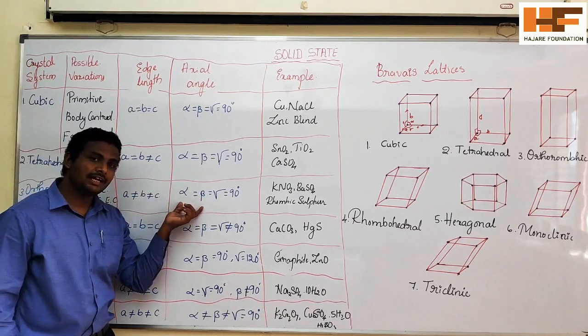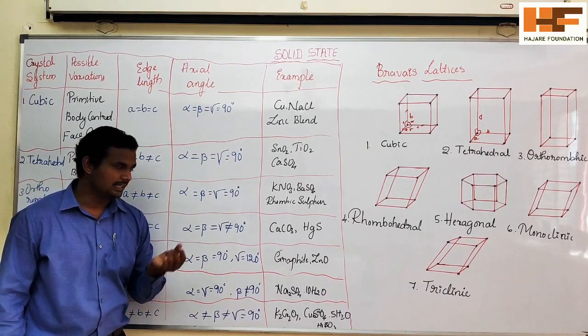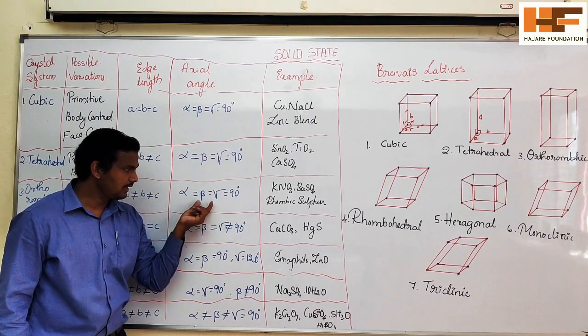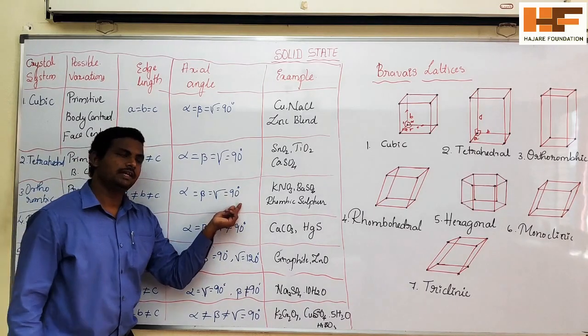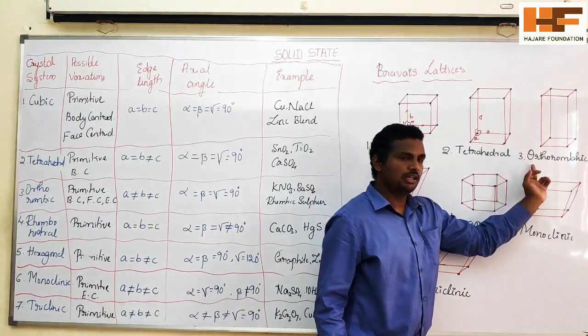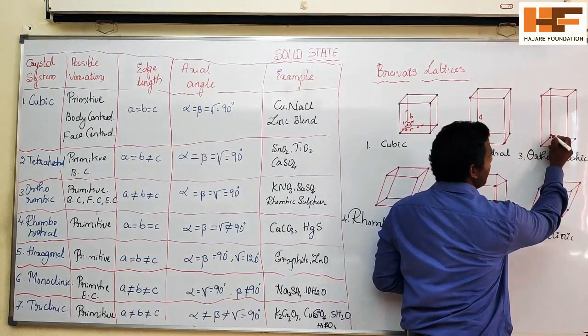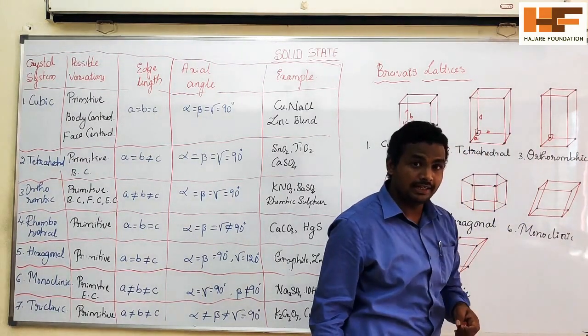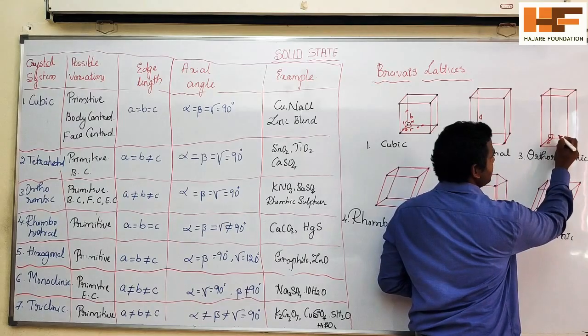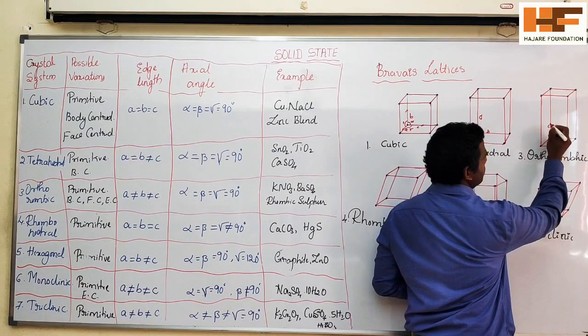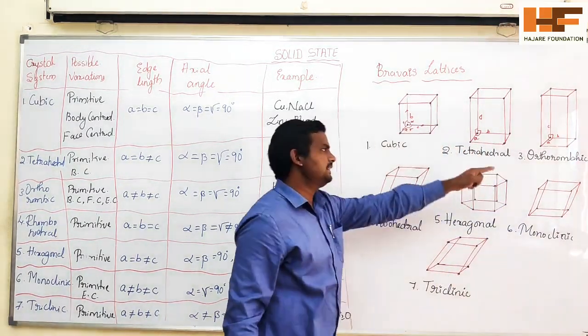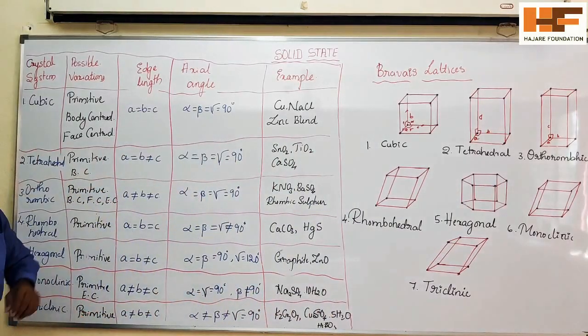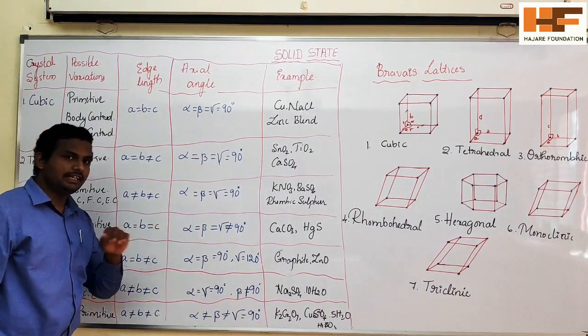When it comes to the angles, all are equal to 90 degrees, that is alpha equal to beta equal to gamma equal to 90 degrees. So this is the orthorhombic, the third one.